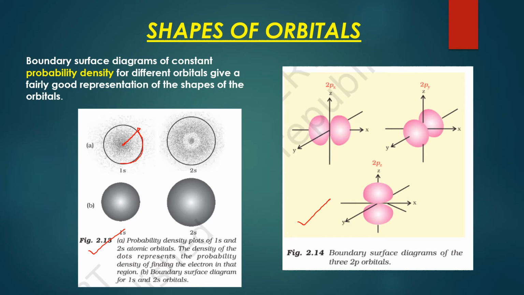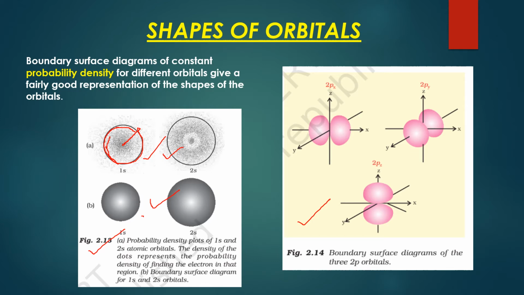So they have made that because it was giving you the same probability in all directions up to a certain radius. So you have to just follow this circle, this boundary, properly. So this is the shape, spherical. Same way for 2s. S orbitals have spherical shape. So this is the probability density plot, and then it leads to the proper boundary surface diagrams, as we call them. So they have spherical shape.